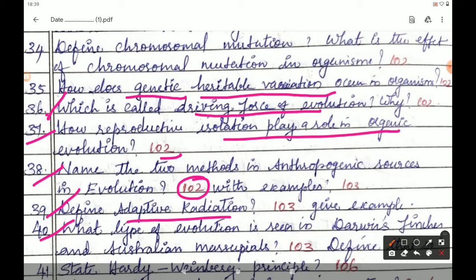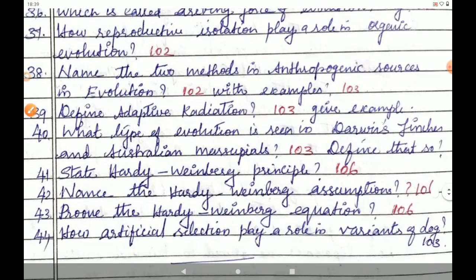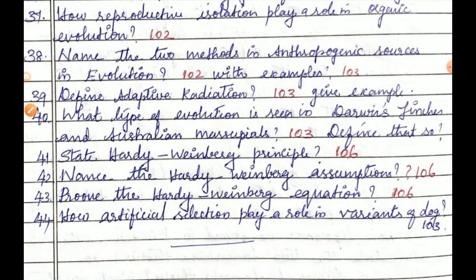The next is 40th question. What type of evolution is seen in Darwin finches and Australian marsupials? Answer is given in page number 103. Adaptive radiation type of evolution is seen in Darwin finches and Australian marsupials.